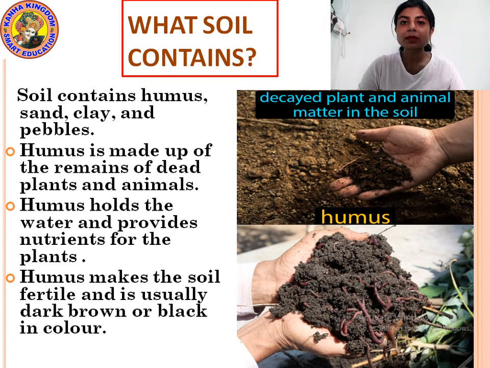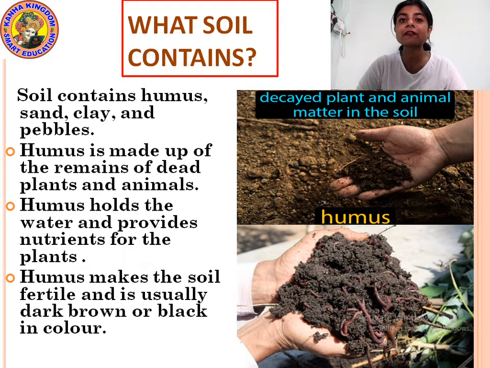Clay is a very fine particle of soil. Then pebbles, pebbles means tiny stones in the soil. So these are the things that are present in the soil. Humus is made up of the remains of dead plants and animals. What is this humus? This humus is the remains of dead plants and animals.